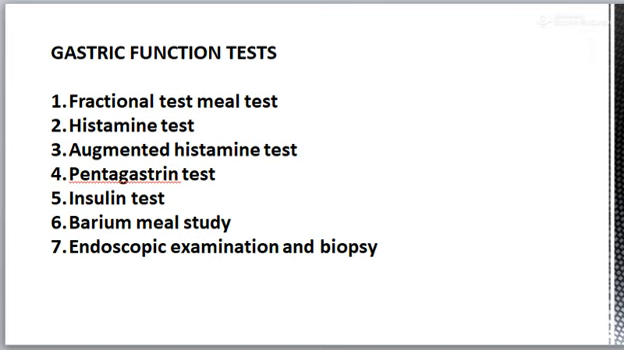Seventh is the endoscopic examination and biopsy. These days, condition of esophagus, gastric and duodenal mucosa can be directly visualized by the endoscopic examination. This is more reliable than the conventional barium meal study. The endoscope carries a channel through which biopsy forceps or a brush can be introduced to obtain a specimen for histological and cytological examinations. So this is about the gastric function tests.